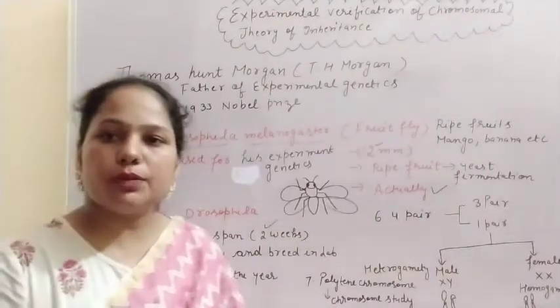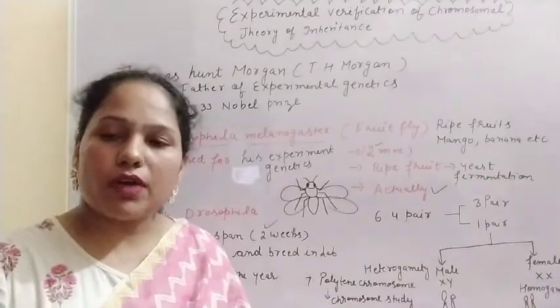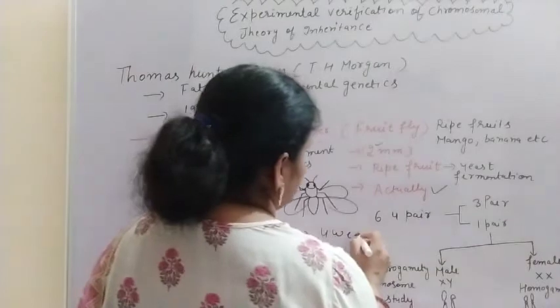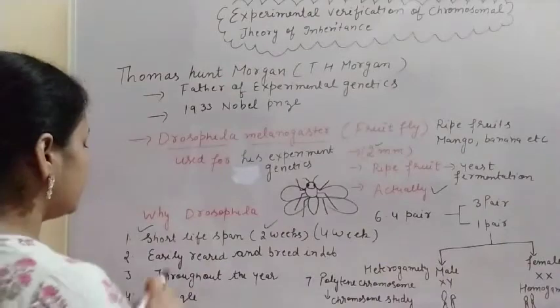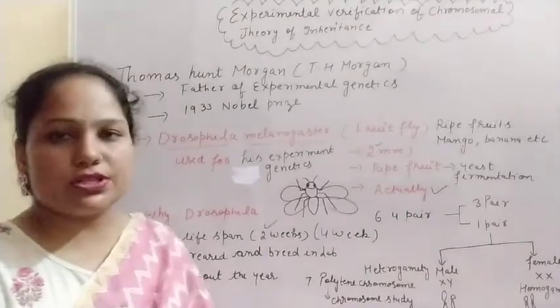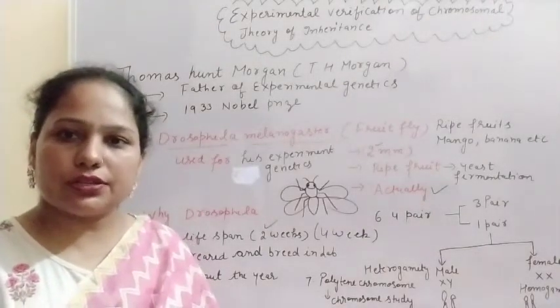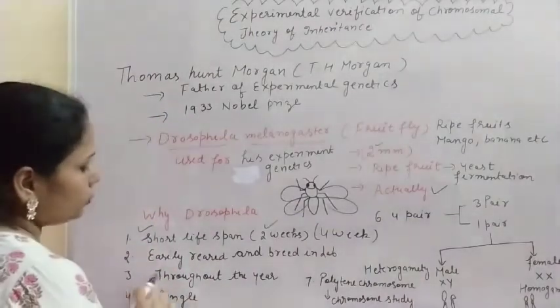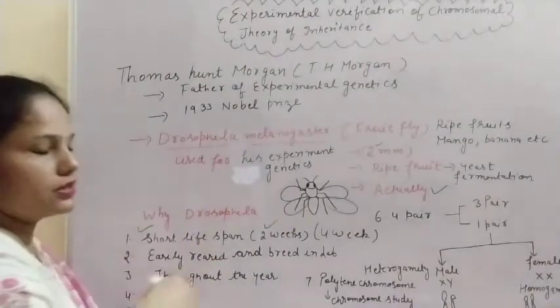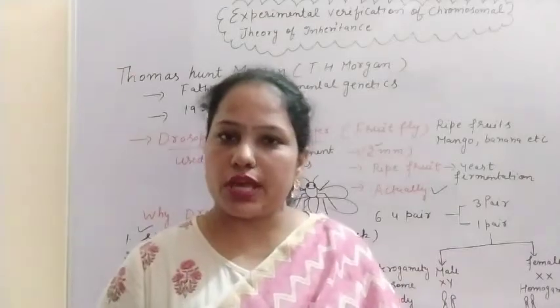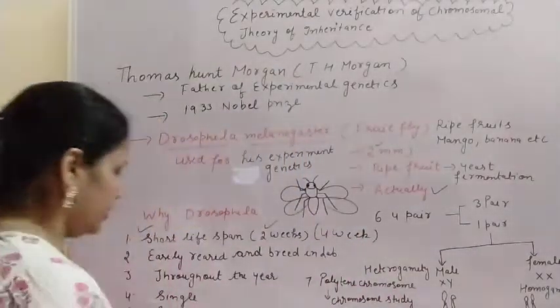Mendel selected the pea plant for his experiment, and the life cycle of the pea plant is almost 4 weeks, but the Drosophila lifespan is 2 weeks. Next, it can be easily reared and bred in the lab, means we can rear it well in the lab and it can reproduce in the lab. Next, it can breed throughout the year, means they have no breeding season, and reproduction can start in any season of the year. So they can breed throughout the year.